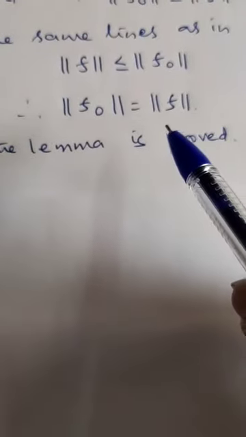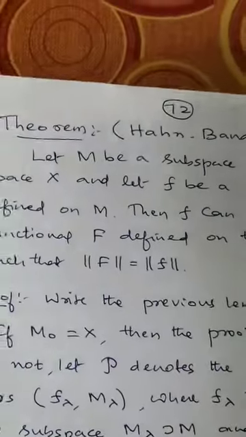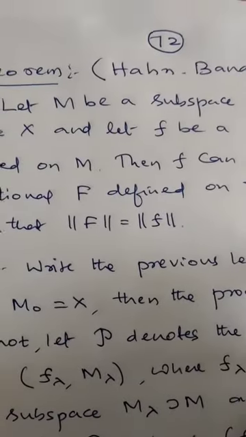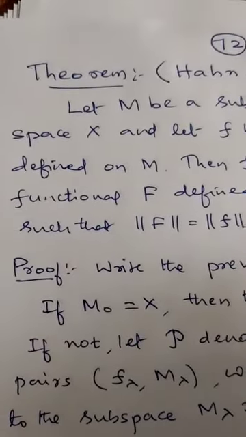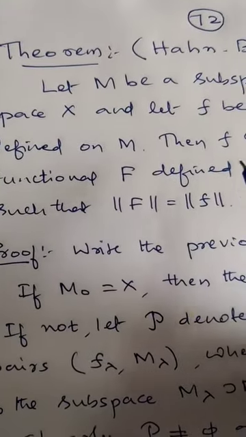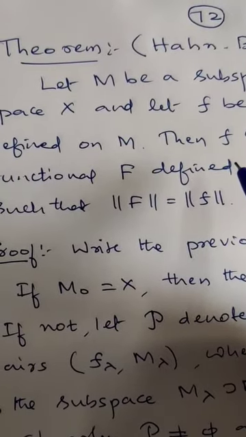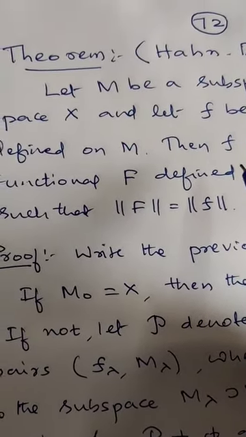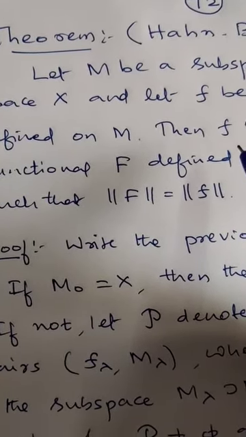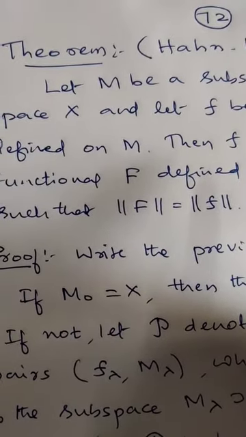This is very important in proving the next theorem, which is stated as the Hahn-Banach theorem, also known as the Hahn-Banach extension theorem. This is the important part of the Hahn-Banach theorem, the last lemma. The Hahn-Banach theorem is just an extension of the previous lemma. In the previous lemma we extended the functional f to the subspace m naught. Here we extend f to the whole space x.